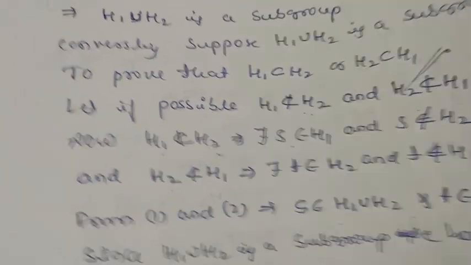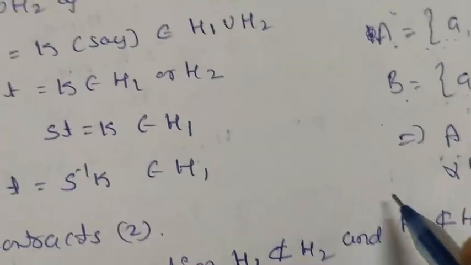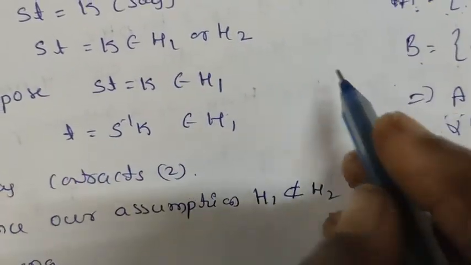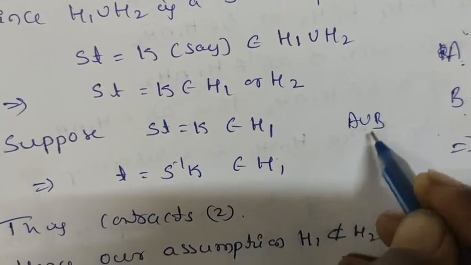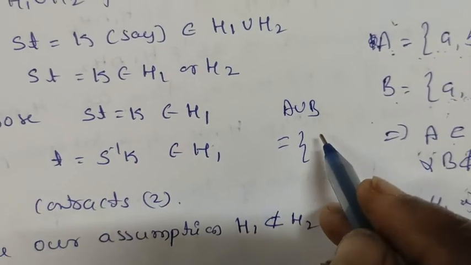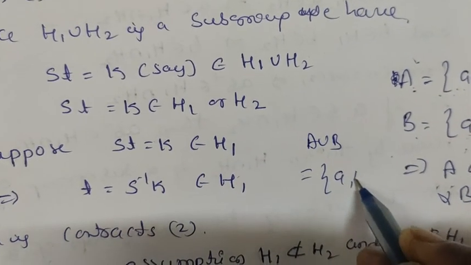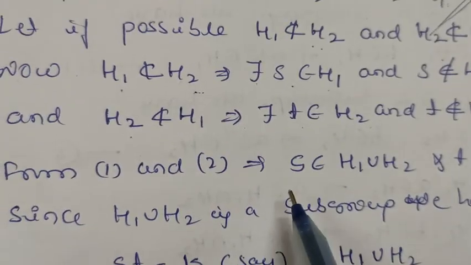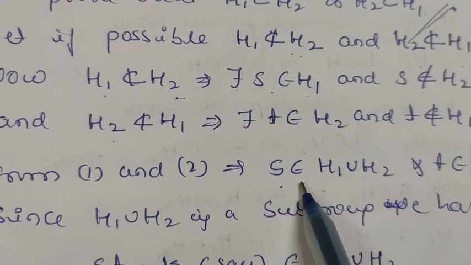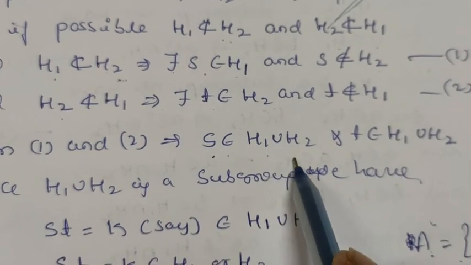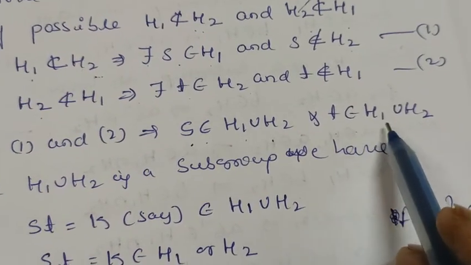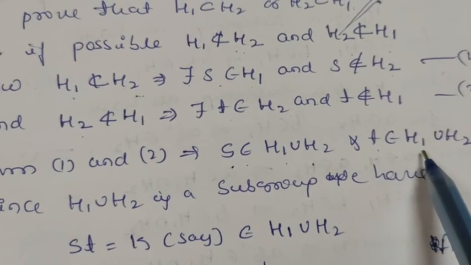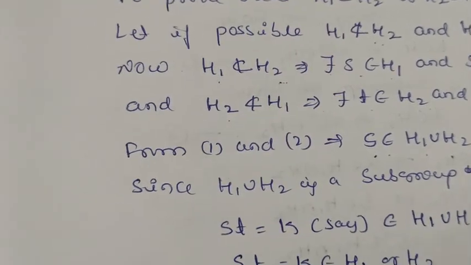Let us take two sets A and B. Now A union B contains either A or B or the whole set a, b, c. So union means it contains S belongs to H1 union H2, and T also belongs to H1 union H2, because T is in H2, not in H1, but it belongs to the union of these two.